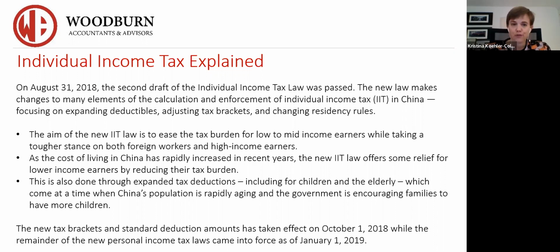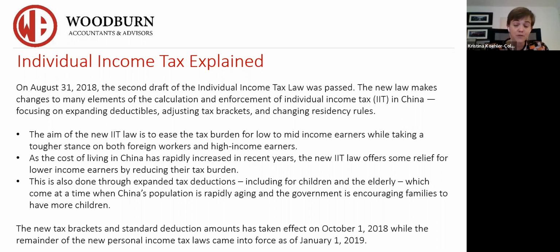On August 31st, 2018, the second draft of the individual income tax law was passed. The law made changes to many elements of the calculation and enforcement of IIT, individual income tax in China, focusing on expanding deductibles, adjusting tax brackets, changing residency rules, etc.